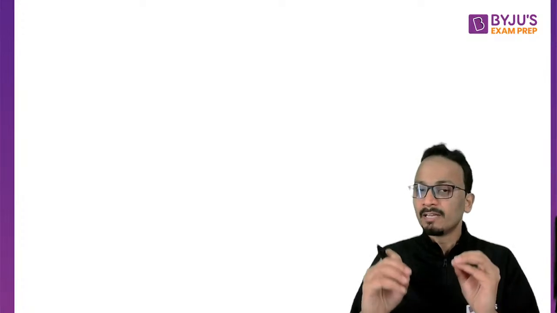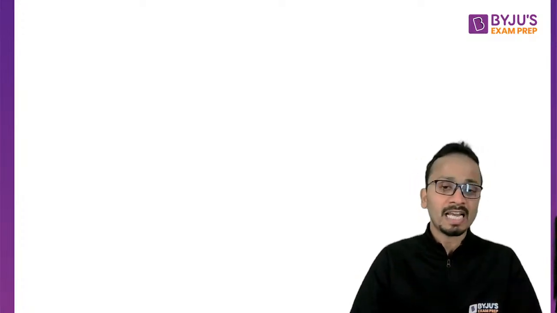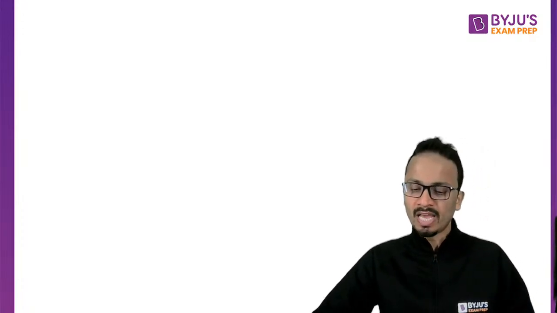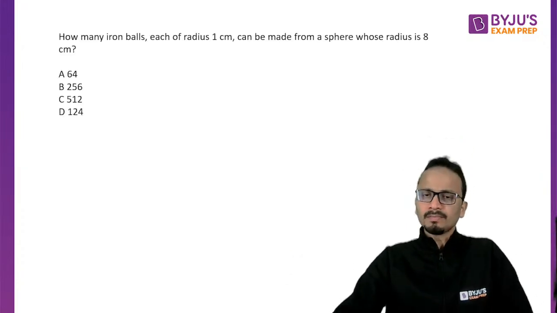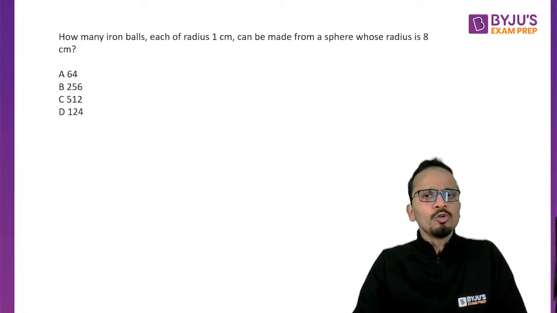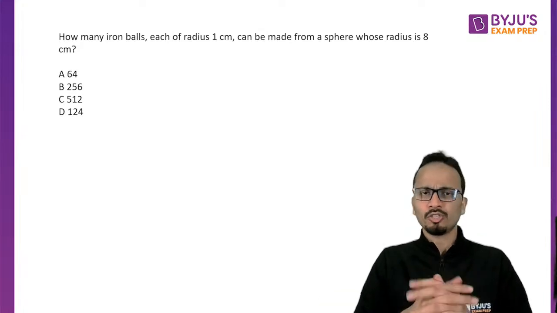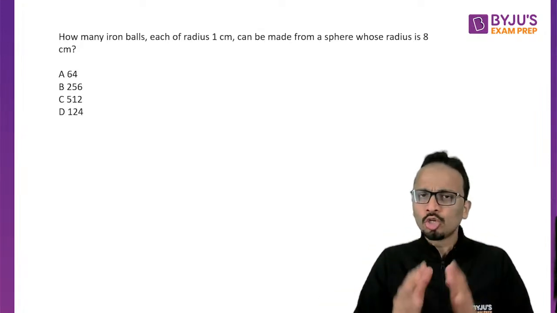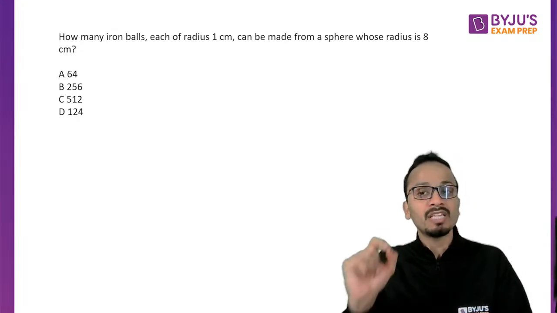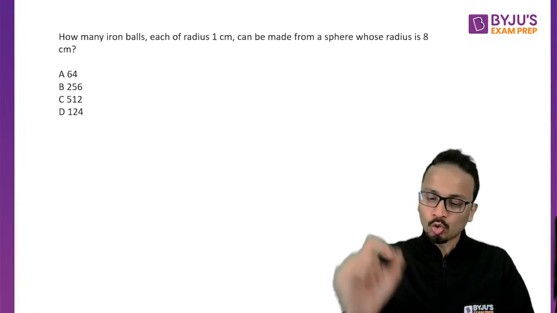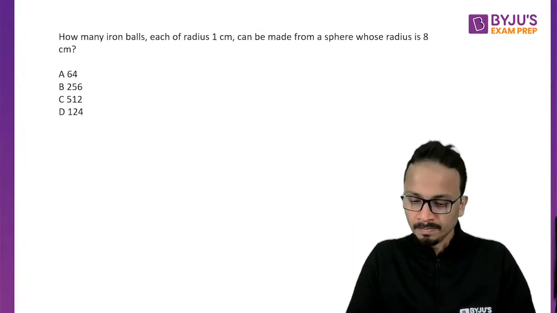Just look at the way I'm attempting. Just look at the different type of shortcuts, if any, that I'm using. That will help you all. So question number one on your screen. I want all of you to quickly give me an answer for this question. This question should be attempted in round one, and it can be answered without using rough space. So quickly give me an answer for this.